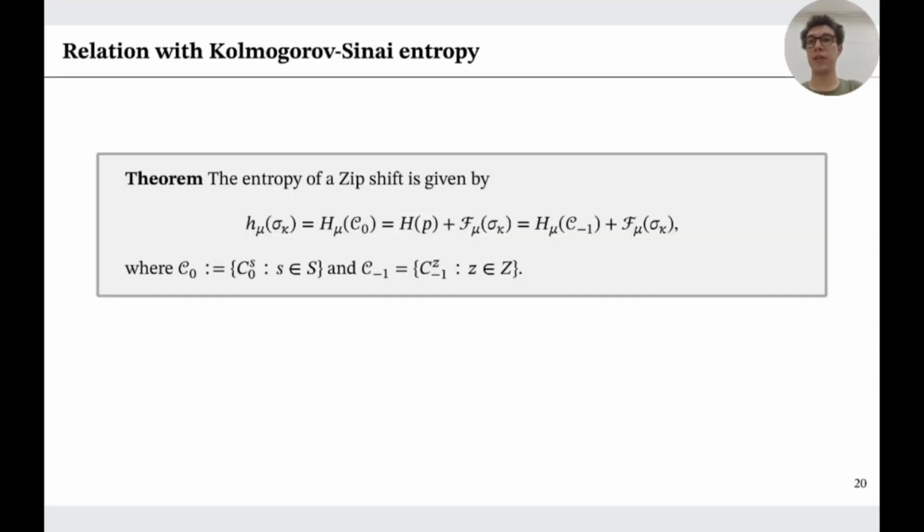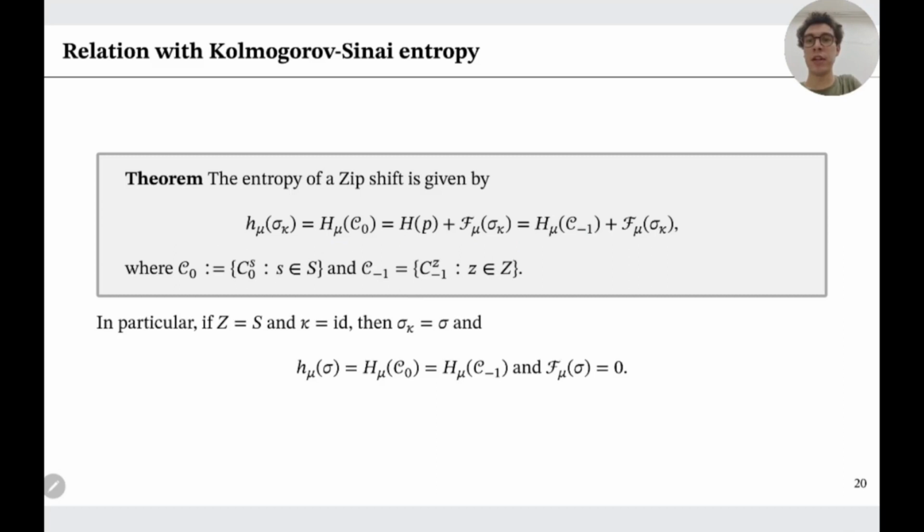And this is our last result. It relates the Kolmogorov-Sinai entropy, or topological entropy of our system, to the folding entropy. First, this is the topological entropy. It can be calculated as the entropy of the partition by cylinders, but it also can be calculated as the sum of the folding entropy and the entropy of the distribution P. And finally, we can just change the entropy of the distribution P by the entropy of the C minus 1 partition.